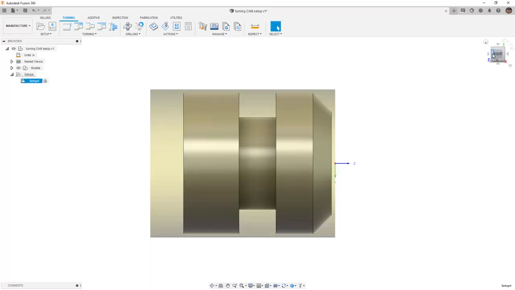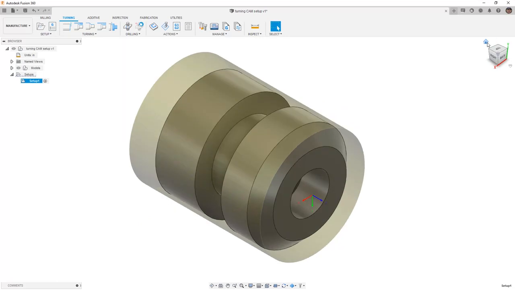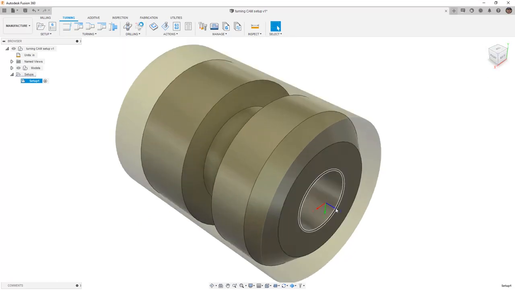I'm going to go back to a home view, and note now that we see the WCS on our part. We have Z coming away, which is our axis of rotation. Y in this instance is pointing down, and X is pointing forward to us as if we're standing at the machine with our part and spindle on the left-hand side. Also note that we can see the stock whenever the setup is selected.